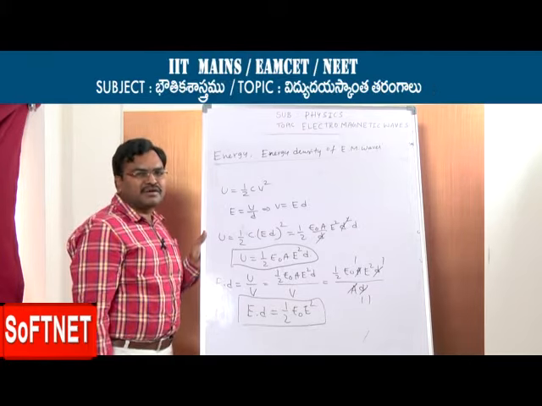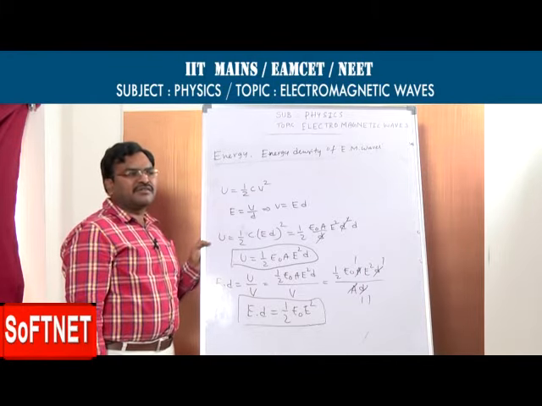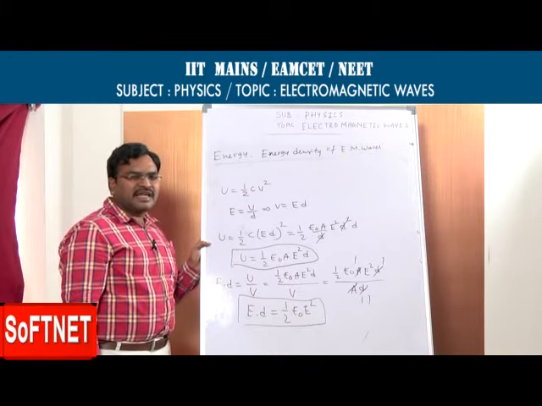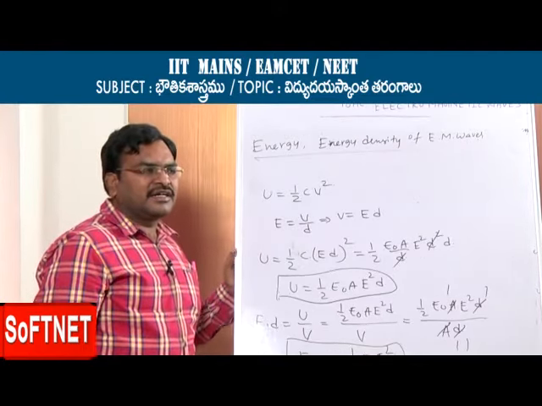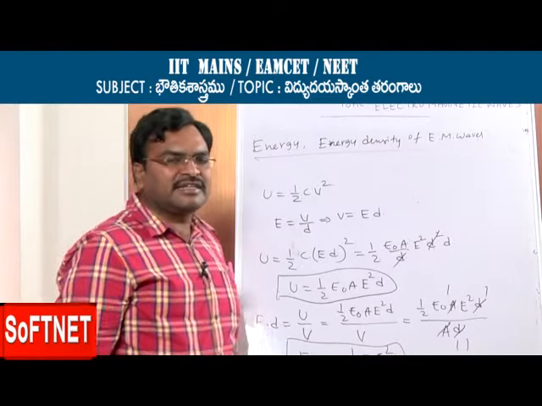This is the energy density due to electric field, and we also calculate the energy of the electromagnetic wave due to the magnetic field, and the energy density of the magnetic field.